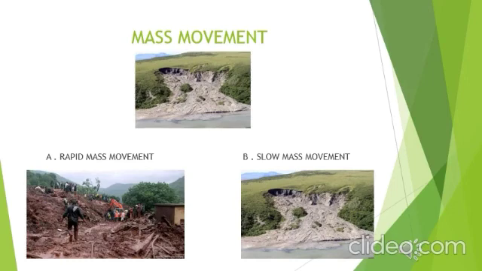Soil creep is a common phenomenon in such areas. In regions along the slope, small layers of soil accumulate because of the movement of the soil. This is called solifluction.